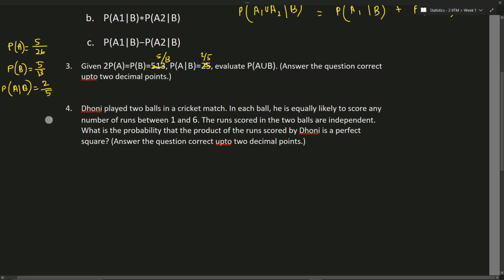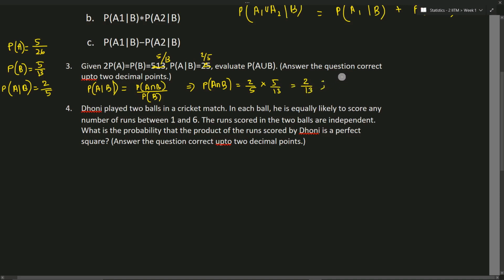P of A given B is P of A intersection B divided by P of B. So P of A intersection B is P of A given B, 2 by 5, into P of B, 5 by 13, that is 2 by 13.